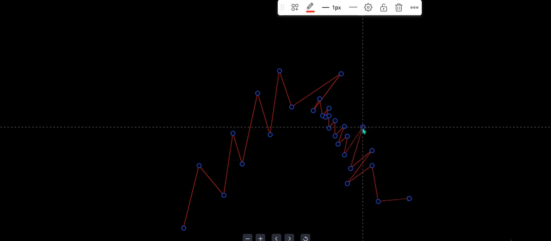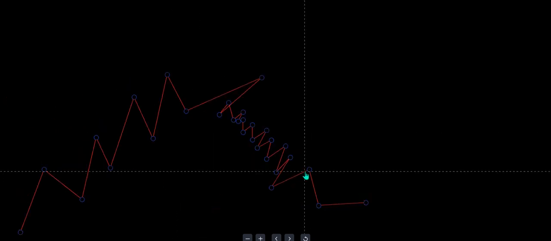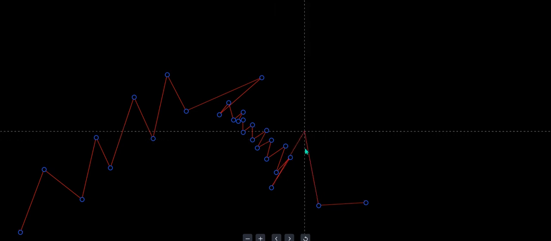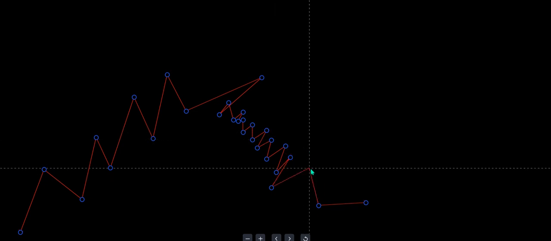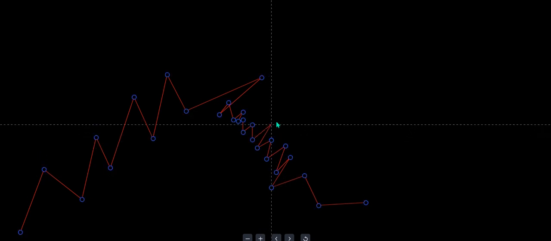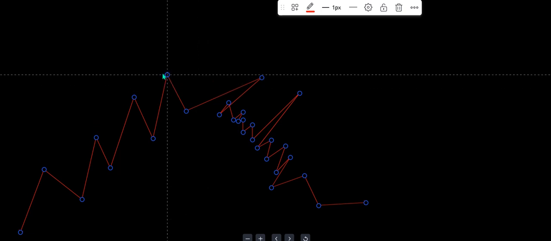Maybe the market is pushing like this, right? I know it's a weird example, but yeah, maybe the market is pushing like this, right? Maybe it has pushed, but if it is like this, yeah, you can choose. But then maybe it has pushed like this. This is the example I wanted to show you.